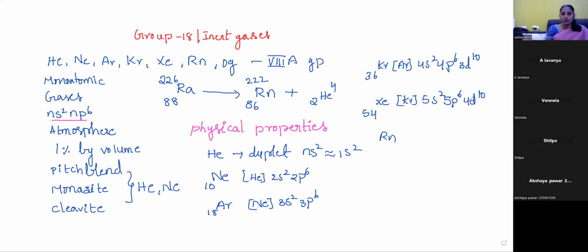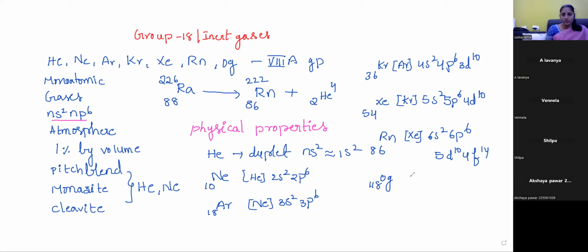Radon's atomic number is 86. Here the nearest noble gas is xenon, then 6s2 6p6 5d10 4f14. After radon comes oganesson, the next element. Oganesson's atomic number is 118.